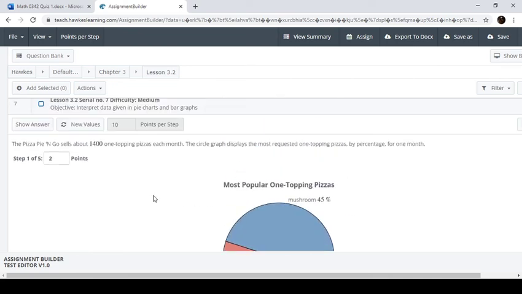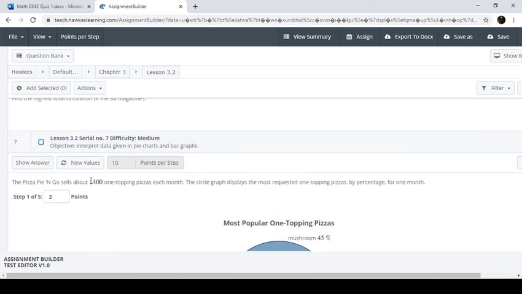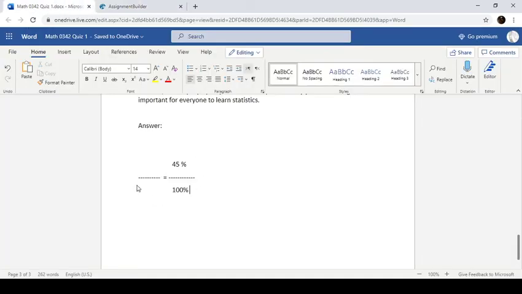Well, that would be a part of all the pizzas that we sell. And all the pizzas that we sell is about 1,400. So the whole for this one is 1,400. And the part is, we don't know. That's what we're trying to find.